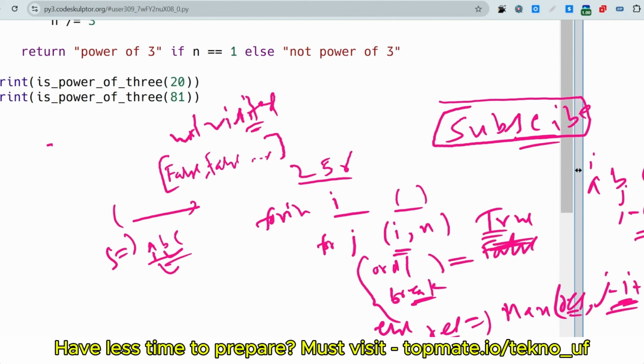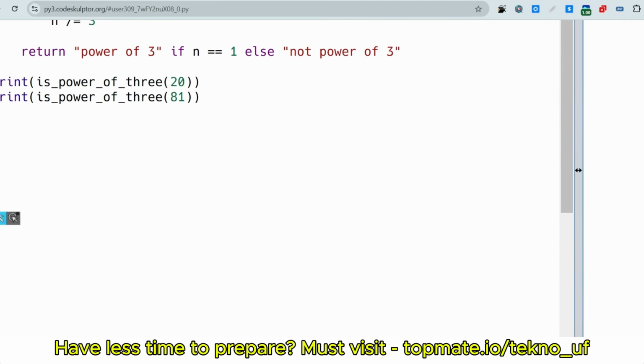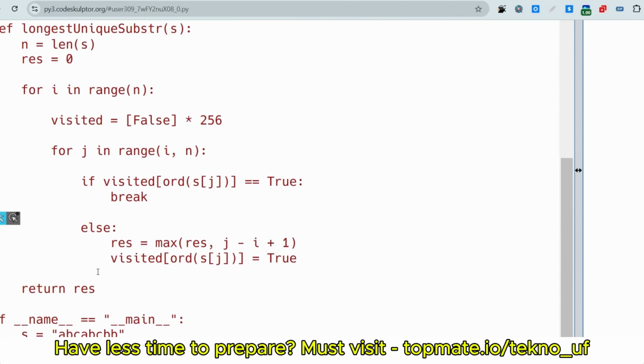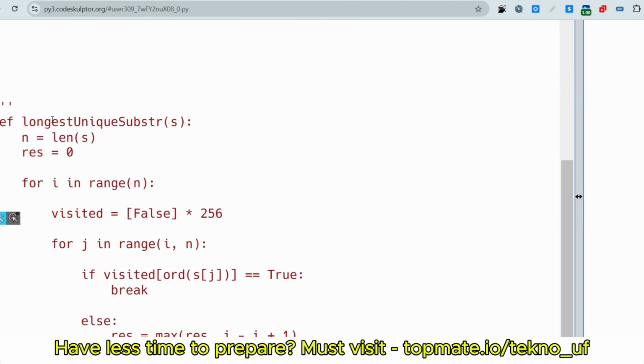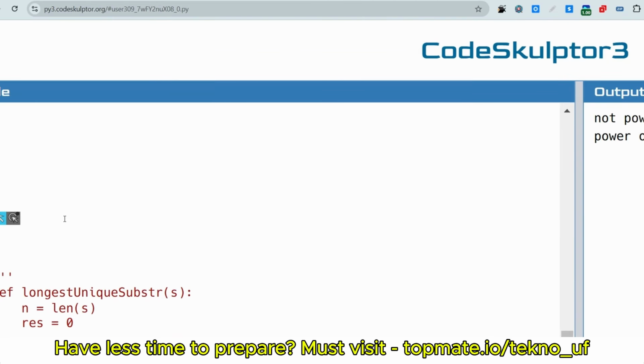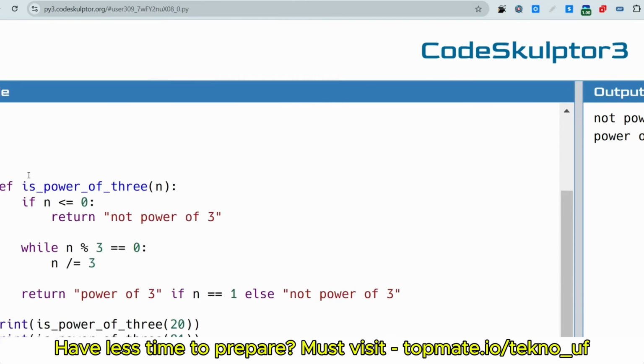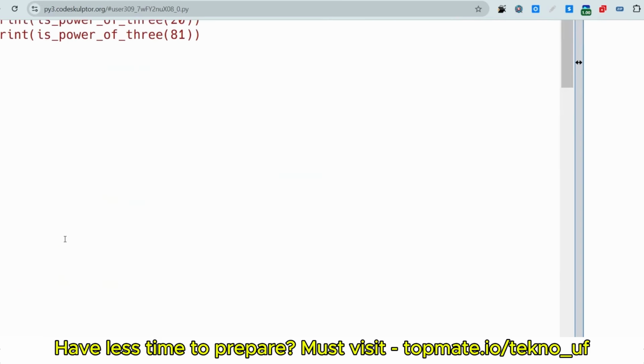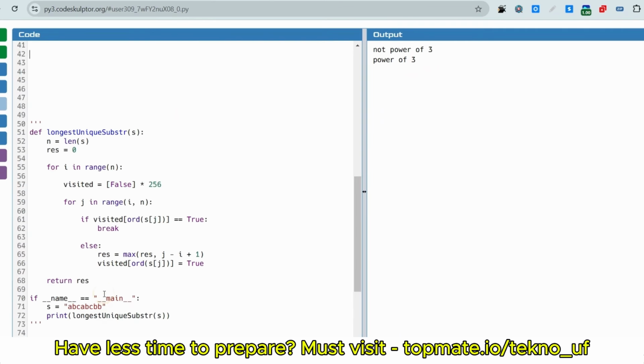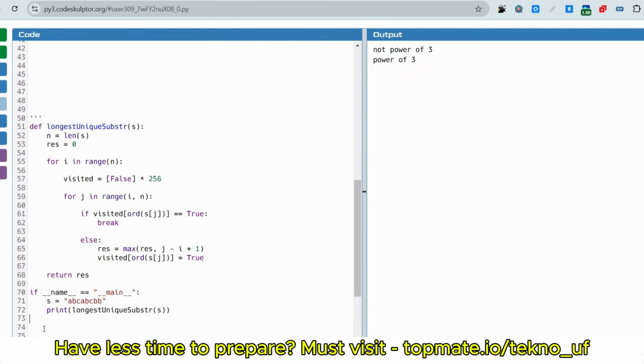Let me share the Python solution at first, then we'll go to the Java solution. Here is the solution, so let me just comment it out. Yeah, it is not going up. Okay, let me just comment it down. I don't know what happens to it.